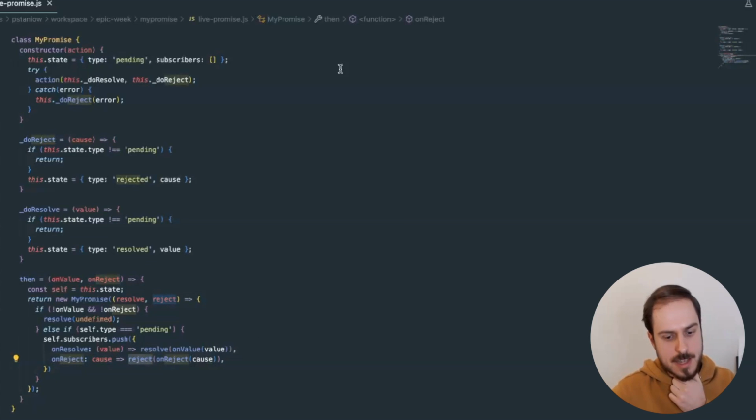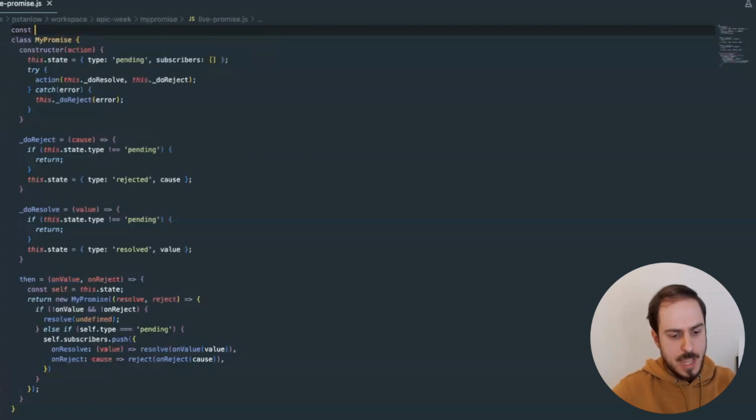But there are a couple of nuances that we want to take care of. Basically, your callback onValue or onReject may throw an error, so we need to handle this somehow. And then there is also the case when onValue returns a promise, and then you want to expose it. That was also in one of the slides.